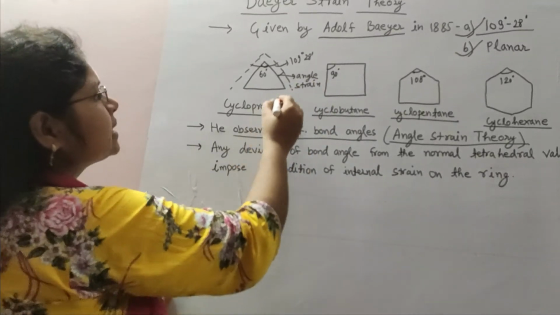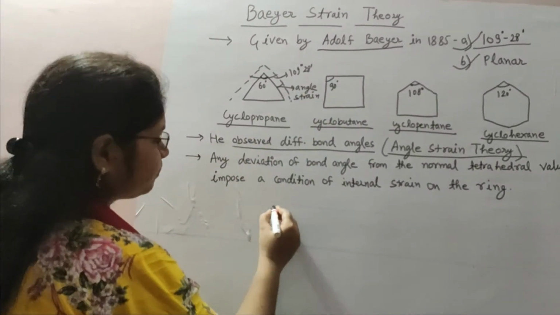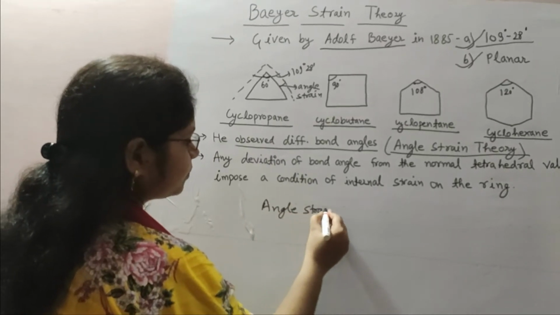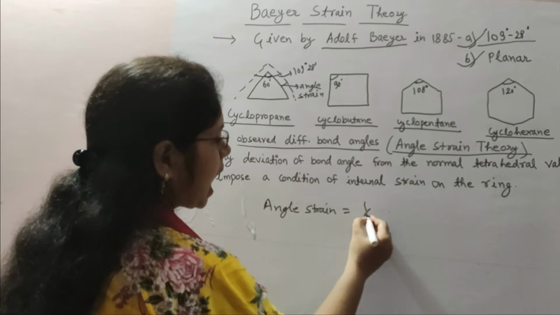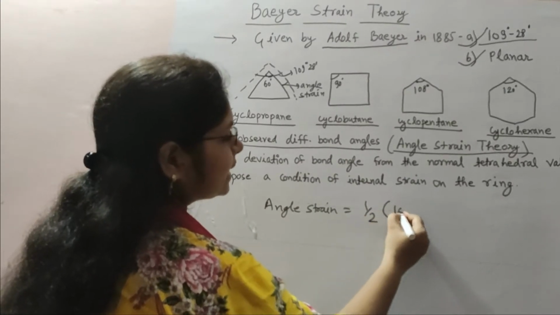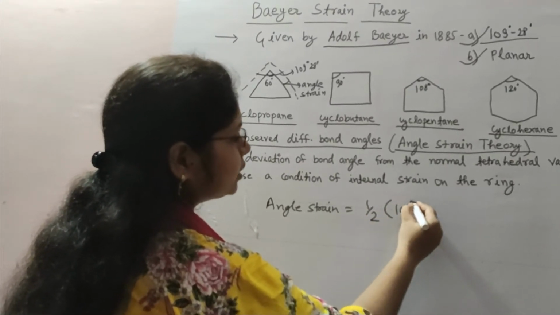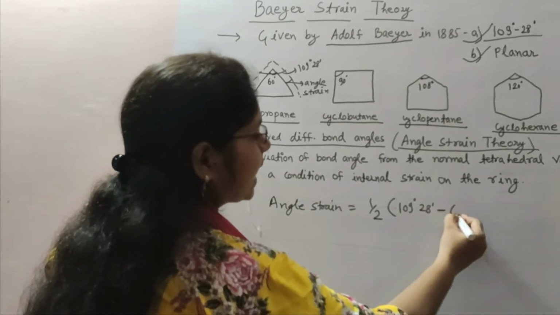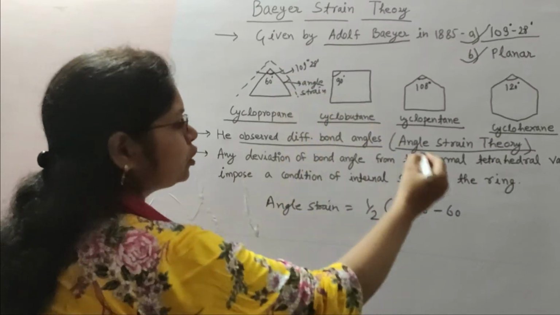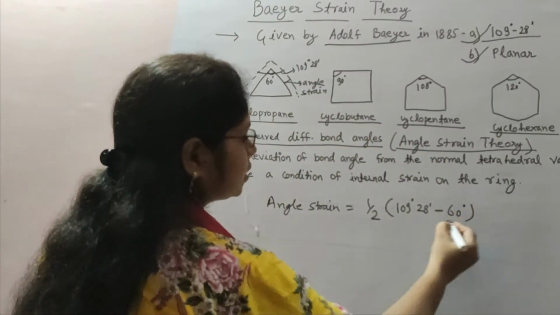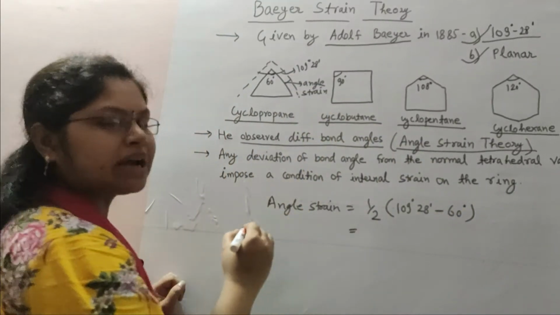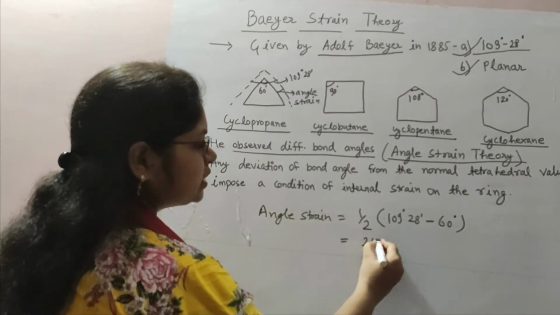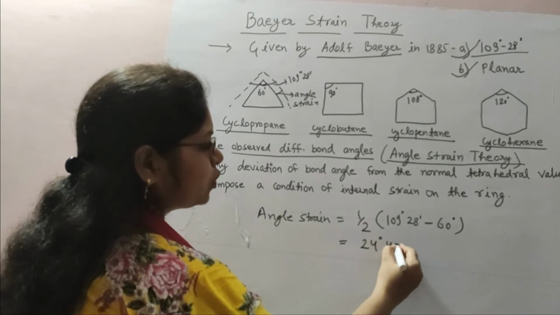This is calculated by the formula: angle strain is equal to half of the normal tetrahedral angle, that is 109 degree 28 minutes, minus the angle present in the ring. Here for cyclopropane it is 60 degree. So we can calculate the angle strain by this formula, and for cyclopropane it is 24 degree 44 minutes.